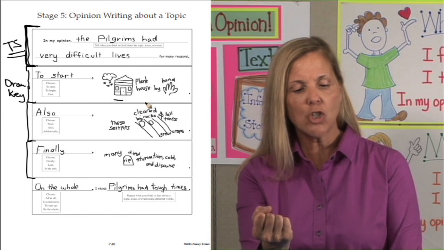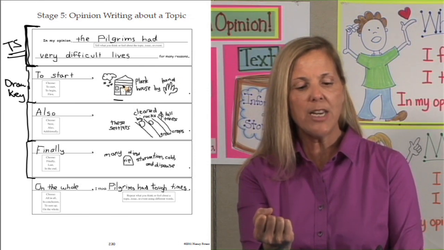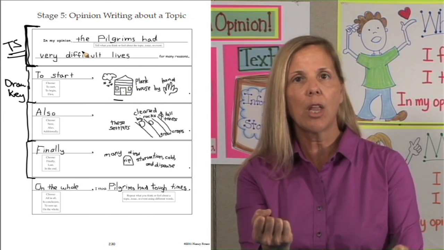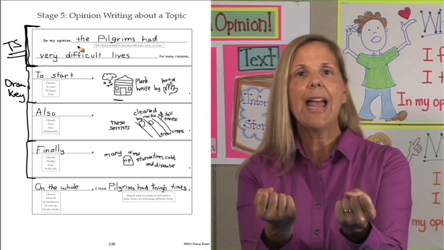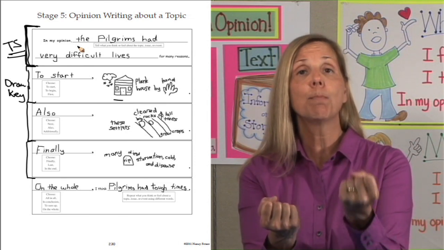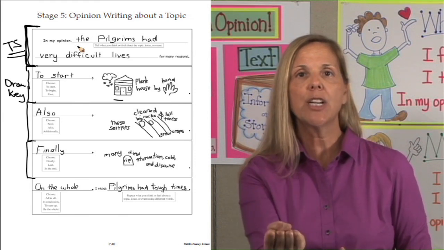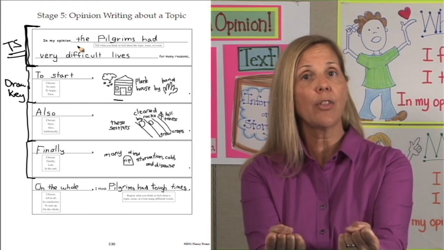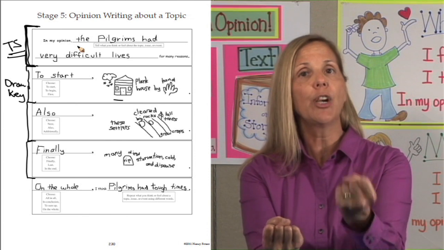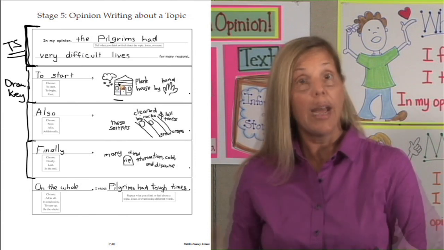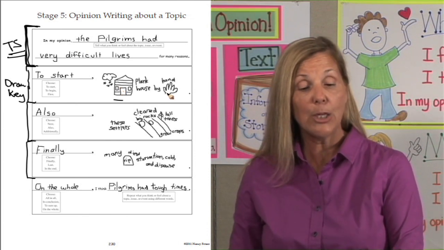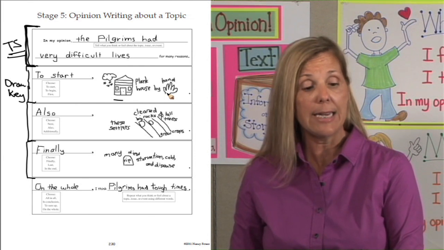Look at my information here, my reason. What's my reason here of why they had difficult lives? They had to build their plank houses by hand. So that was my predicate. So I had my subject, they. What was my reason to show they had a difficult life? They had to build their plank houses by hand. I have my sentence. They had to build their plank houses by hand.